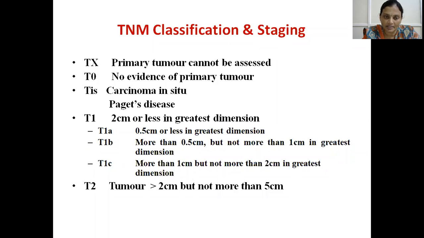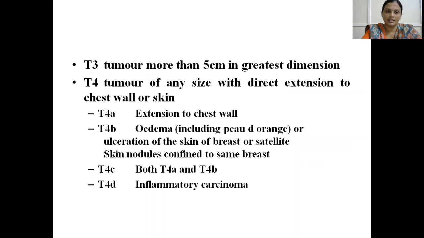Under T1, again divided into T1A, 0.5 centimeters or less. T1B is 0.5 to 1 centimeter. T1C is 1 centimeter to 2 centimeters. Just remember T1 means 2 centimeters or less. T2, 2 to 5 centimeters. T3, tumor size greater than 5 centimeters.